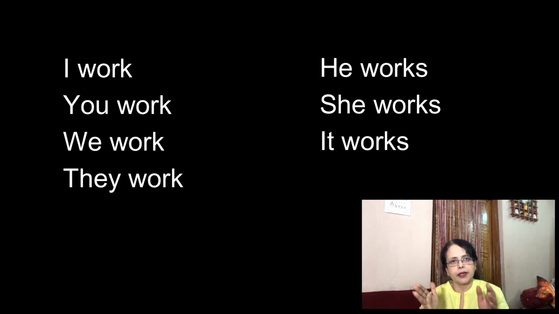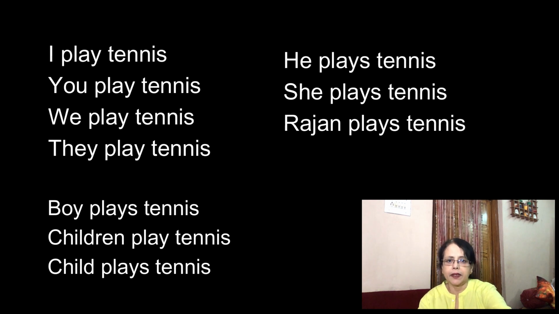Okay, for the time being, just remember that we add S to the verb when we are using that verb with the subjects he, she, and it. But along with I, you, we, they, we do not add S to the verb. Right. Okay, now let's see some more examples.